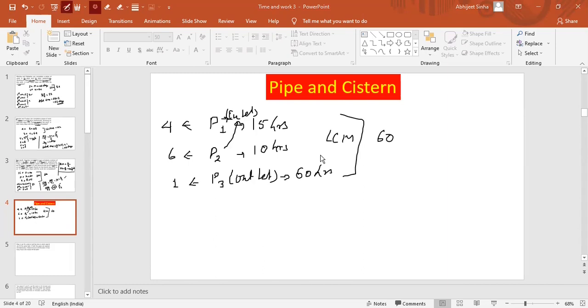Right? 461. Yes. But because P1, P2, P3 are all working here, what will be the total efficiency per hour? Can anyone tell me what will be the efficiency per hour? I just wanted to check whether you are making any common mistake. Just write what you are getting, the combined efficiency of all the 3 pipes.